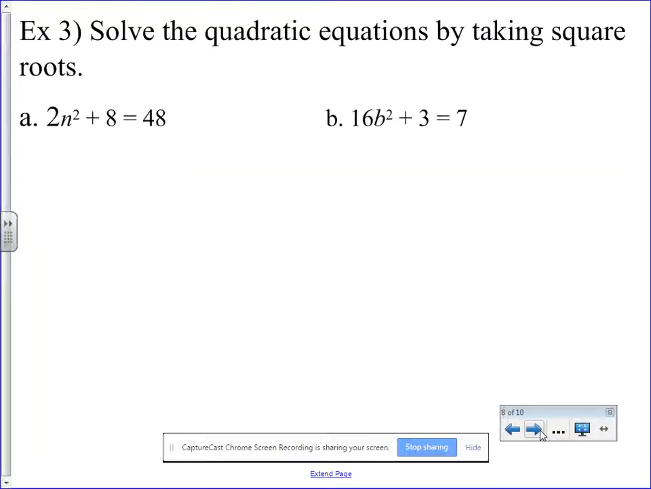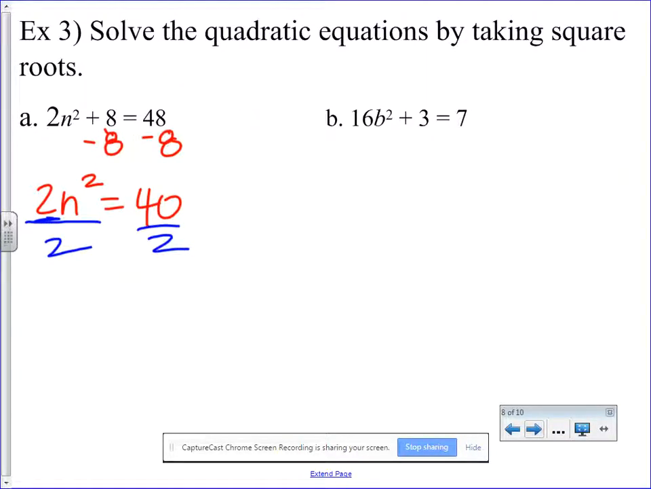Now, example 3 is slightly more extensive. There's a couple of things we can do before we can apply that square root. We first have to get rid of this positive 8 because we're doing the reverse of PEMDAS right now. So we're going to get rid of addition and subtraction first. This is going to give me 2n squared equals 40. And I'm still not ready to square root because I have this 2 here. So to get rid of that 2 that's being multiplied, we use the inverse operation of division. So that gives me n squared equals 20.